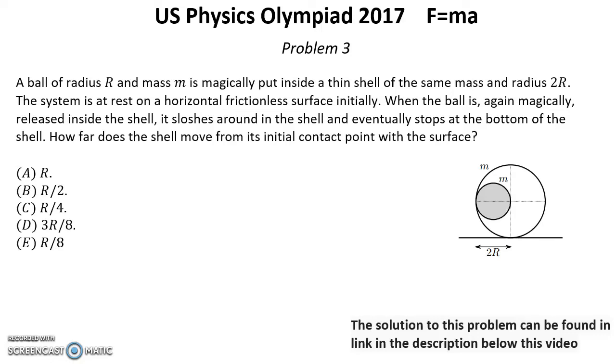Solution for problem number 3. Here we just need to use the equation for the center of mass, because the initial position of the center of mass will not move, and we have this equation.